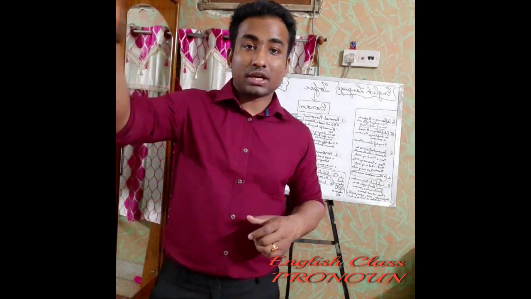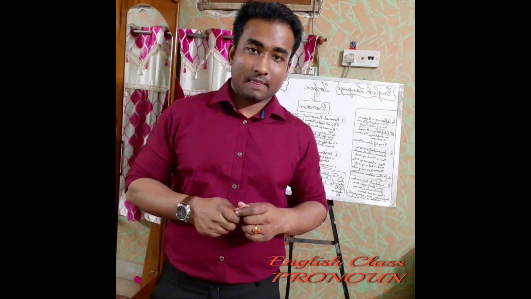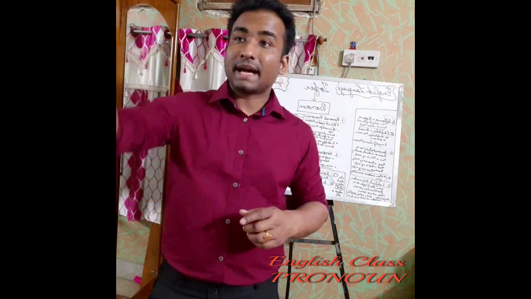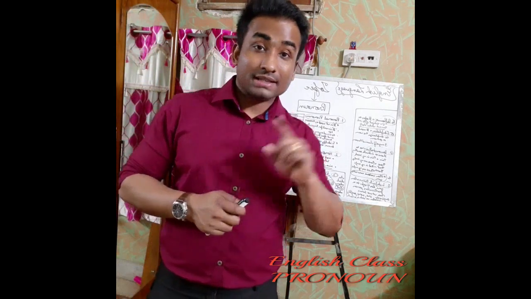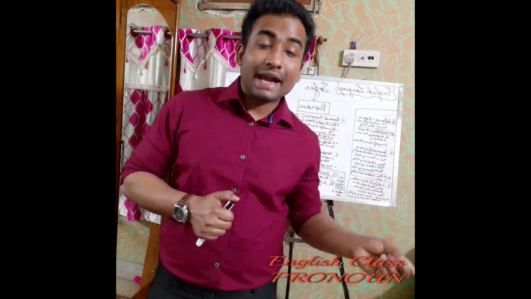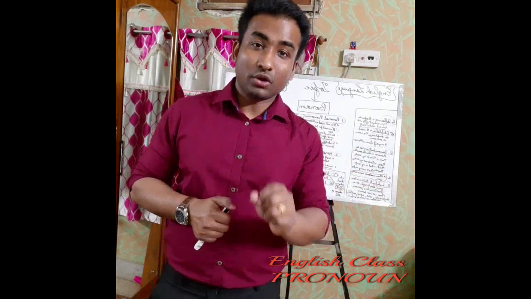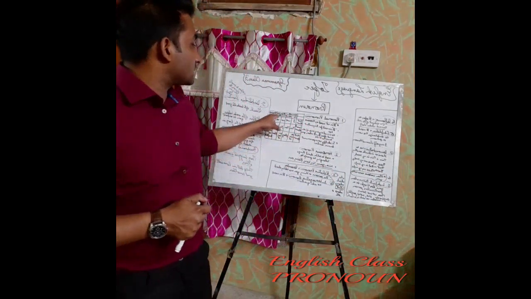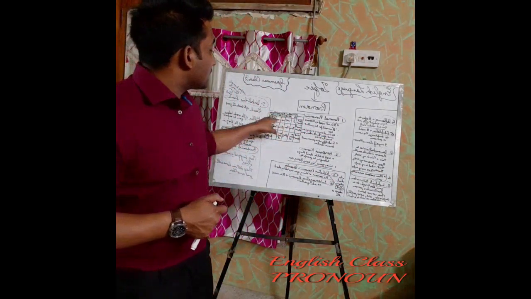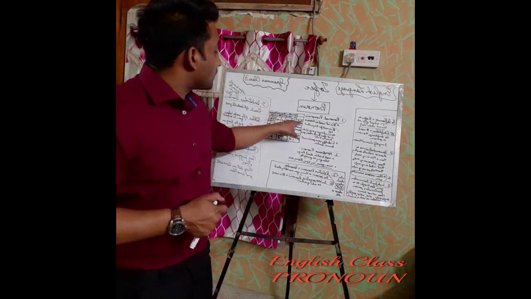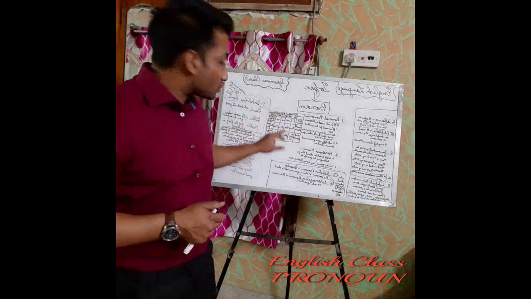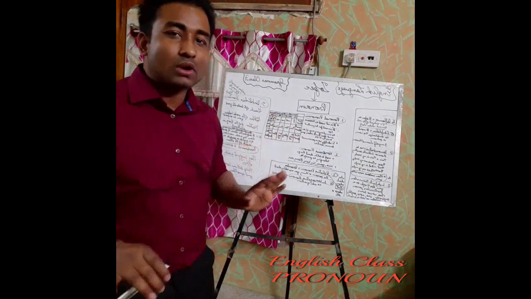Okay, in the same way I can use "us." Bring that chair to us. Or bring that report to us. So "us" is again coming at the end of the sentence as an object, but it is plural now. So you have to remember this. That's why you see here in this table also it's written in the form of plural only: first person plural objective case. So just follow the table. It is very easy to understand.